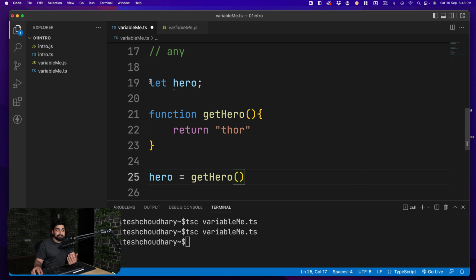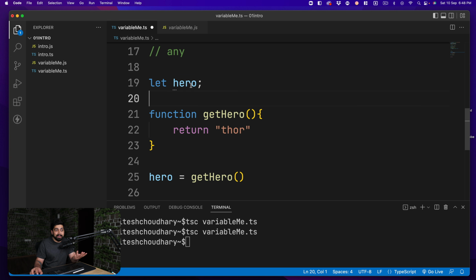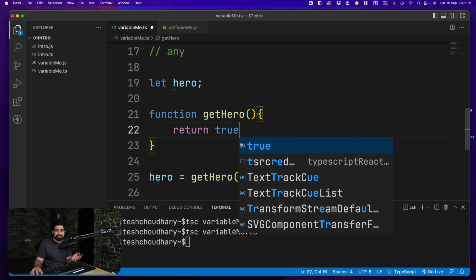Now right now this TypeScript file has no idea what to infer the value. And I'll walk you through the documentation. The official documentation says that in such a situation where TypeScript cannot find out what value is going to come up later on in the future, it puts that as any, which is a kind of a getaway from doing the things. And that is exactly happening up here, it is just saying that, hey, this is any. This could be a simple string. Right now, still it is any. But there is nothing stopping me from returning a true, and this is still accepting the value, which is not really a good case.